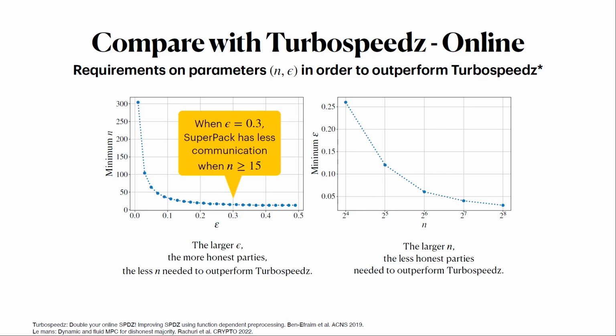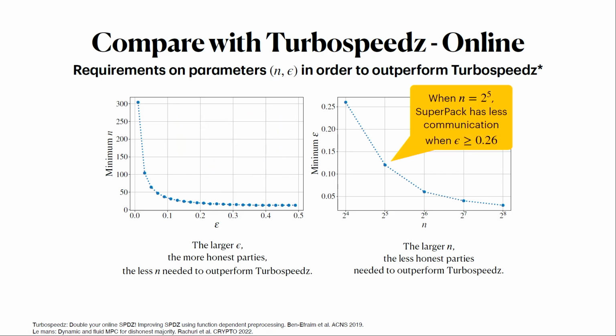Likewise, you can look at the graph on the right where you fix the number of parties, for instance, to 32, and then look at what's the smallest epsilon you can get away with, such that this protocol is worthwhile, and in this case, it's 26%.